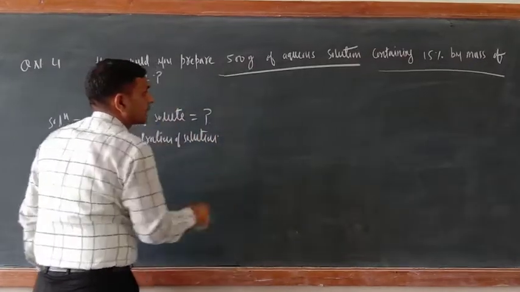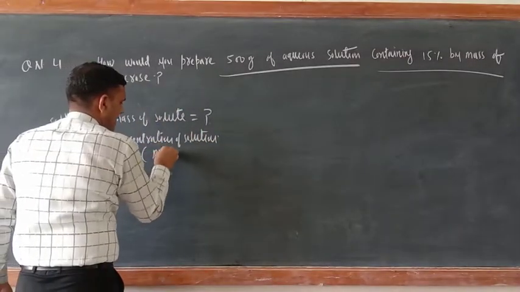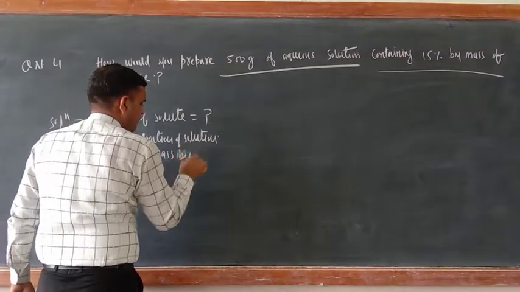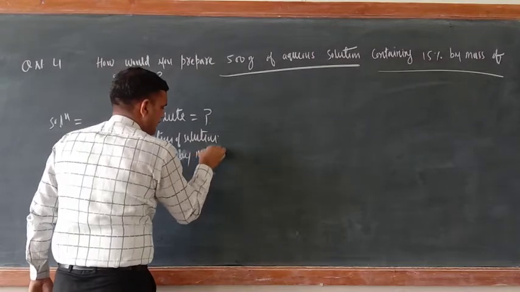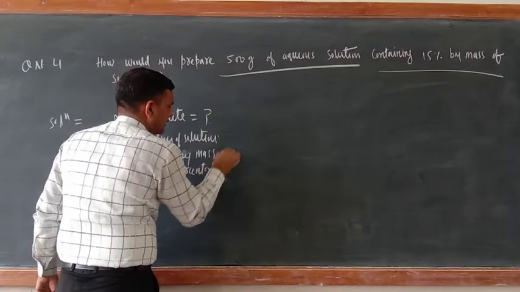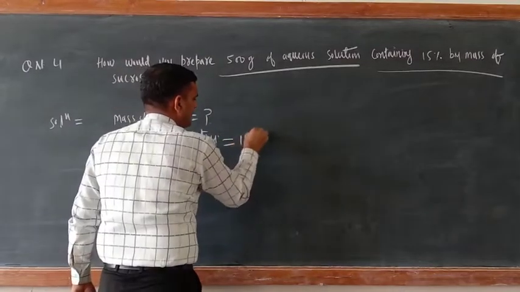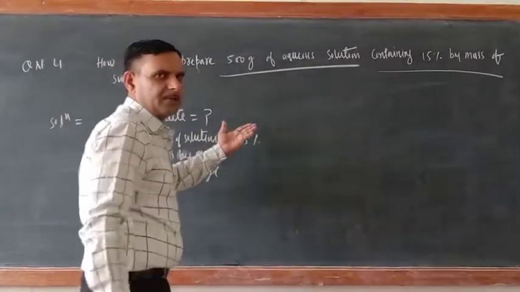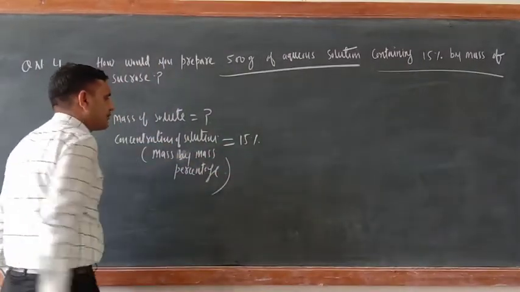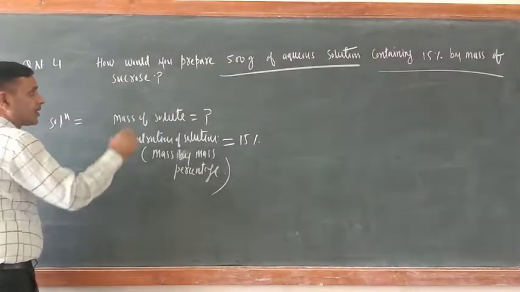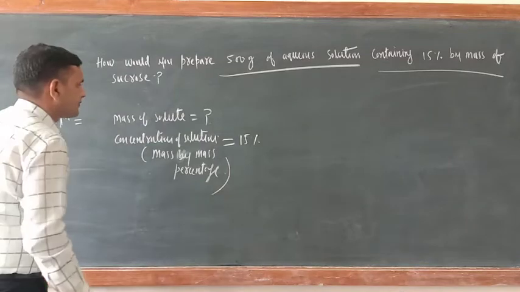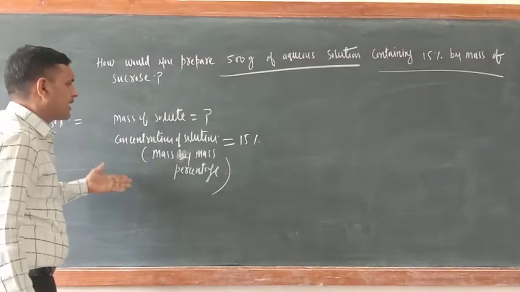Now concentration of solution, this is mass by mass percentage that they have given. What is that one? That is equal to 15%. The sign of percentage is given, it means that is the concentration of solution in mass by mass percentage method. What is the third thing? What they have not given here, that is okay, others are not required.